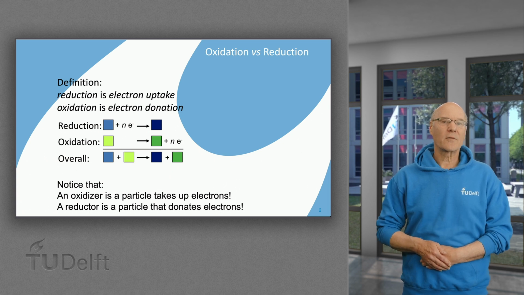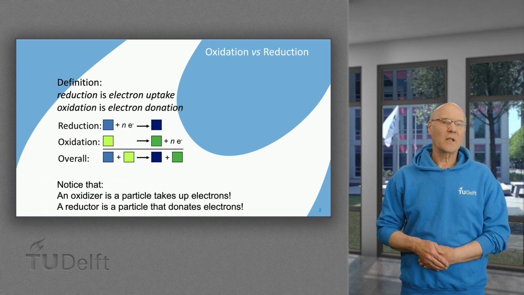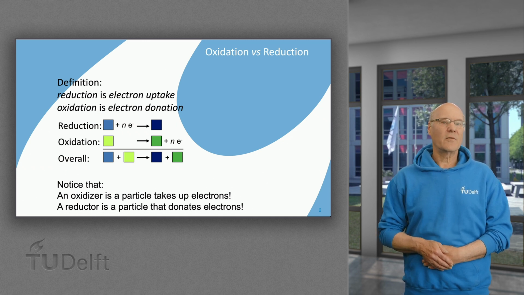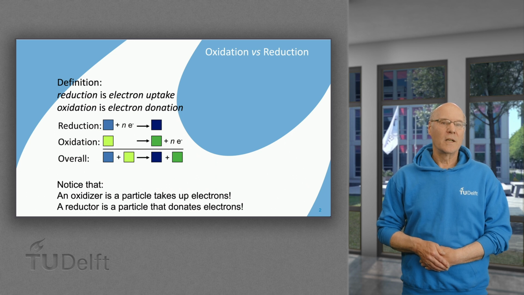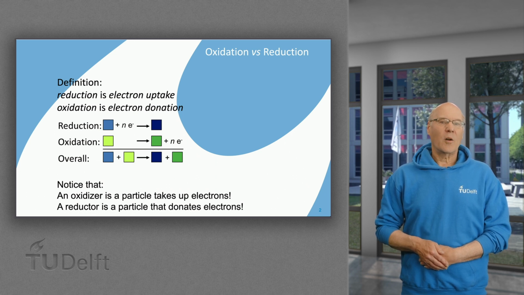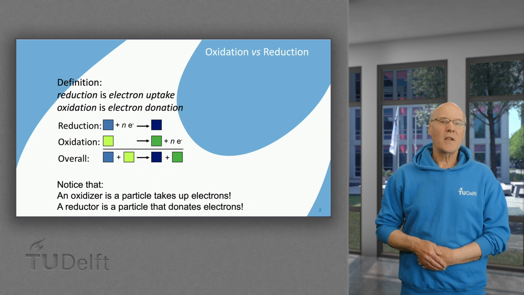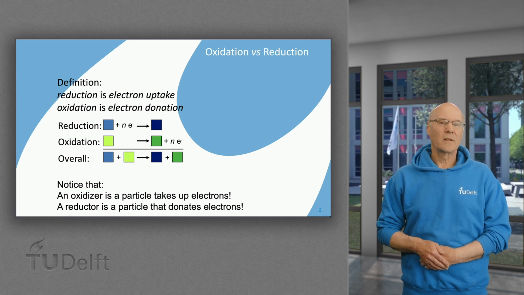That means electrons are being transferred from one species to another. The donation and uptake of these electrons are usually written in two separate reactions, the reduction reaction and the oxidation reaction. The electrons are taken up in the reduction reaction by the oxidizer, and the electrons are being donated in the oxidation reaction by the reductor.